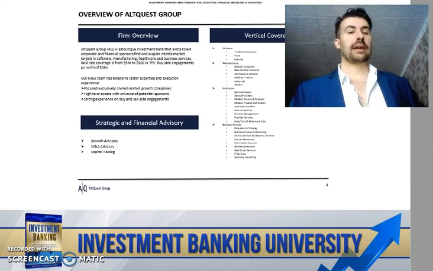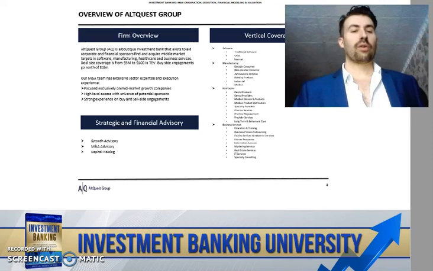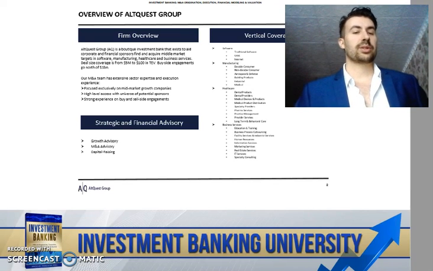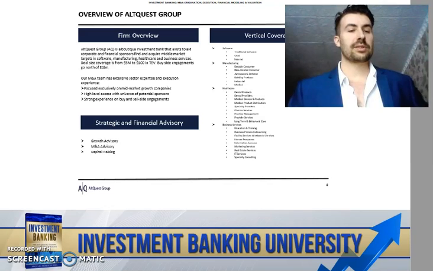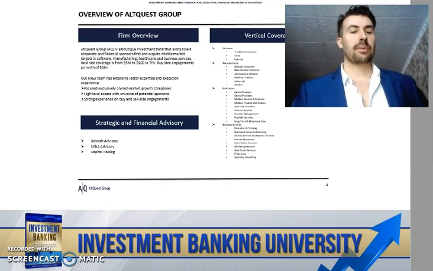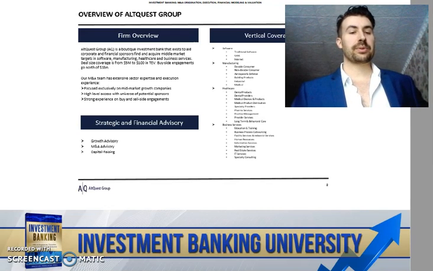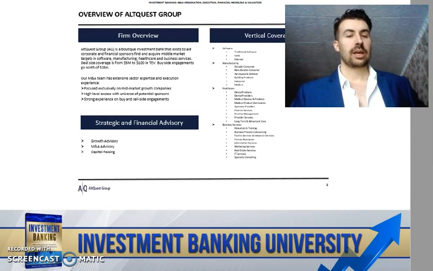So we're taking a look at, in our report, overview of ALTQUEST Group. ALTQUEST Group is a boutique investment bank that exists to aid corporate and financial sponsors to find and acquire middle market targets in software, manufacturing, healthcare, and business services. Deal size coverage is from about 5 million to 100 million in total enterprise value, and then buy side engagements can go north of 1 billion. Our M&A team has extensive sector expertise and execution experience, and we focus on middle market companies.